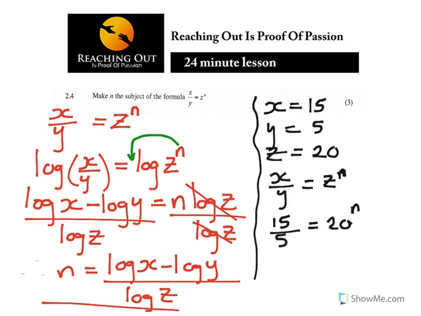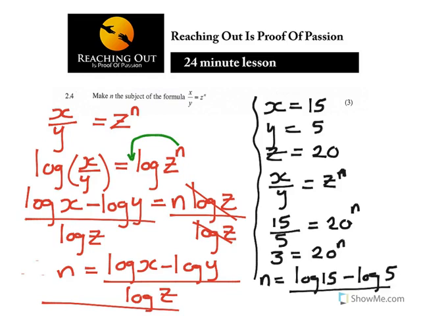So now my 15 over 5, in this case 3, is equal to 20 to the power of n. Now in this case you can also get your n from the answer: n is equal to log 15 minus log 5 over log 20.